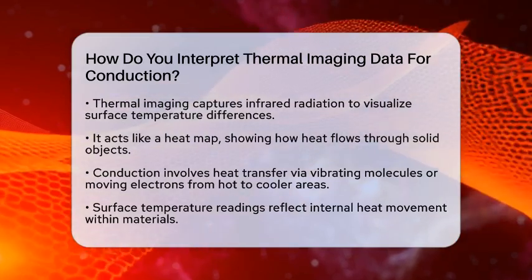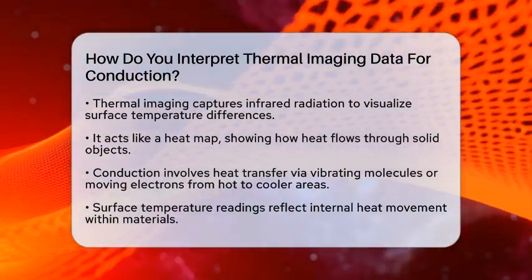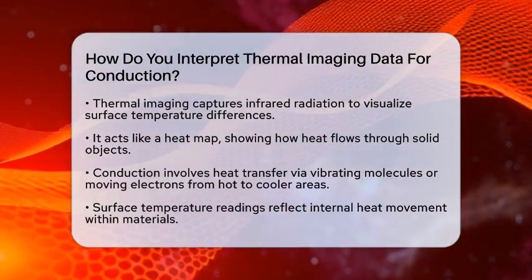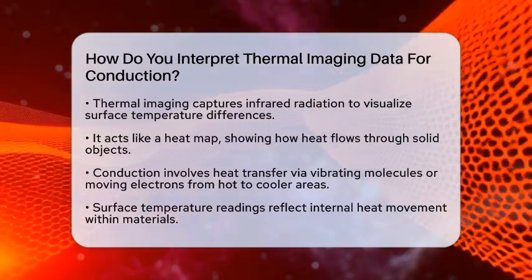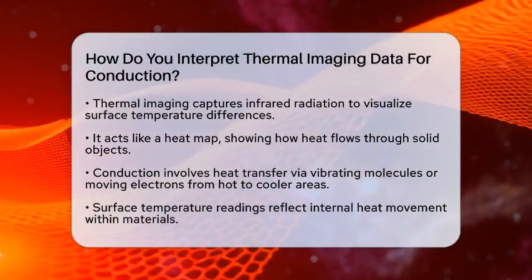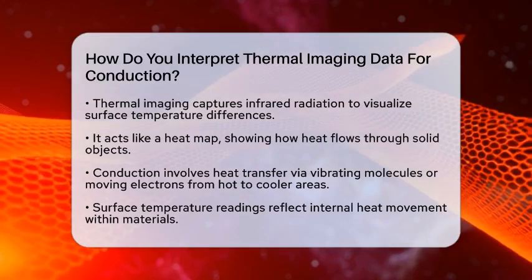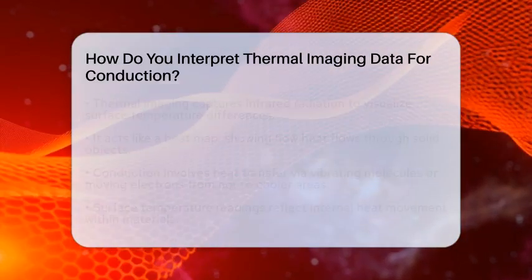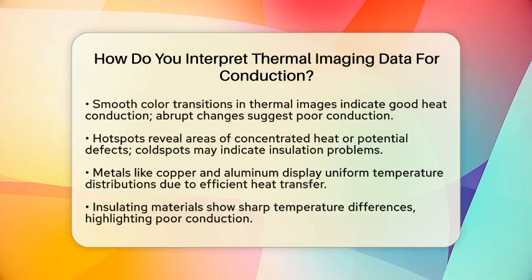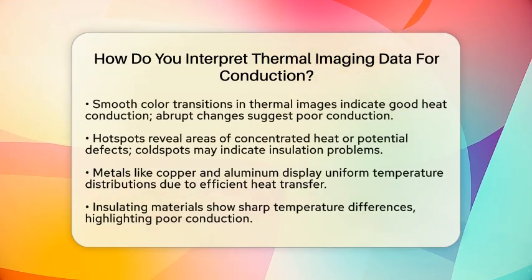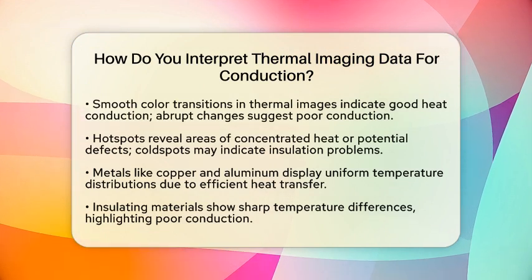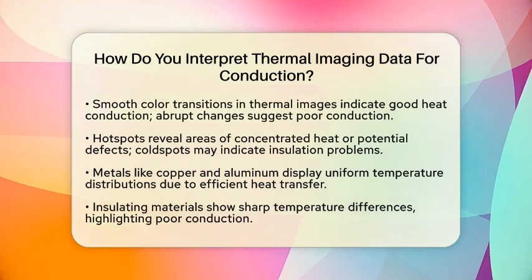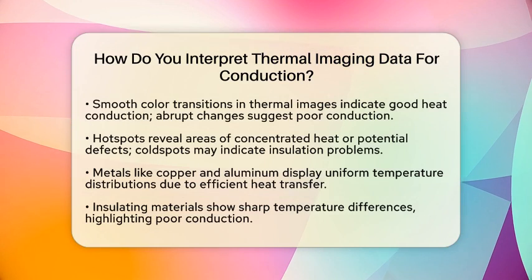Conduction transfers heat through molecules vibrating or electrons moving from hot to cooler areas. The thermal camera detects surface temperatures, which reflect the heat flow happening inside. If a material conducts heat well, the temperature changes gradually across its surface. You'll see smooth color transitions in the thermal image. Sharp changes or abrupt color shifts suggest poor conduction or thermal resistance.